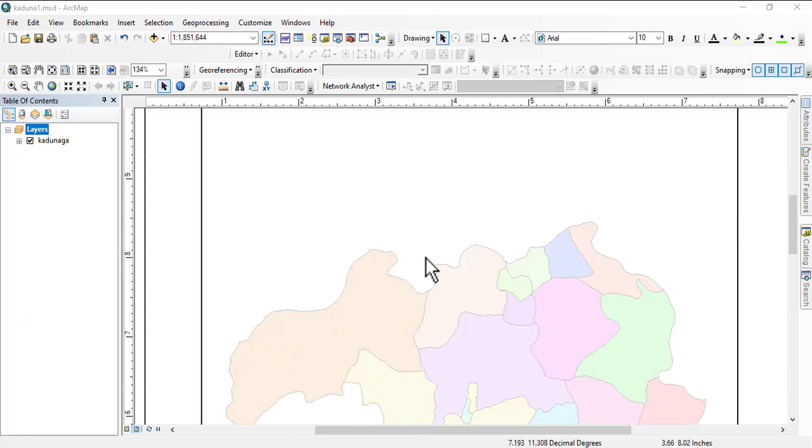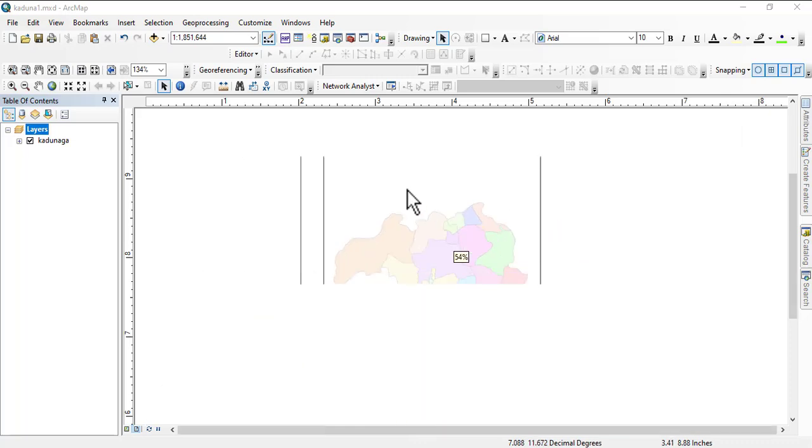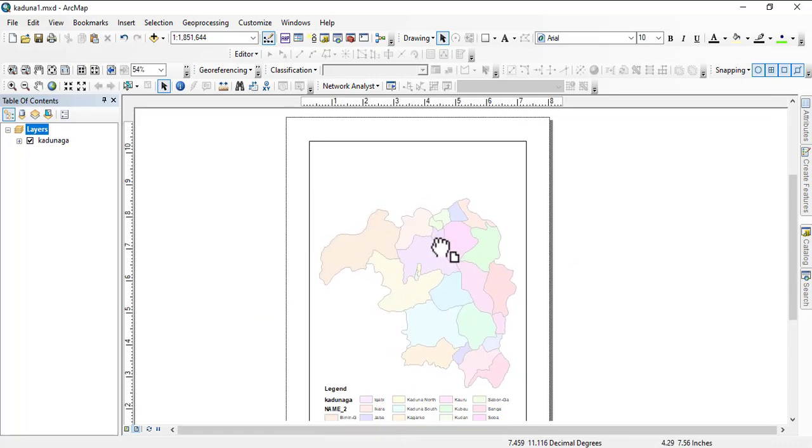Today we're going to look at how to insert and customize a scale bar in ArcGIS Desktop. So basically we're just going to look at how to insert this and how to customize it, alright?